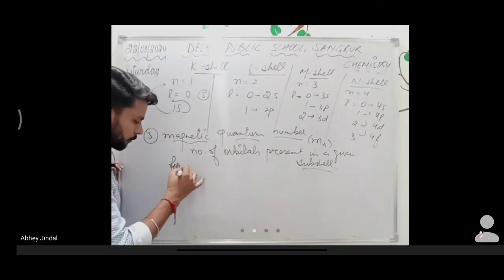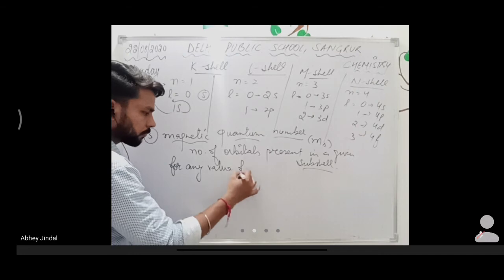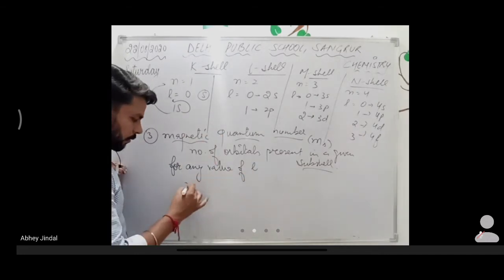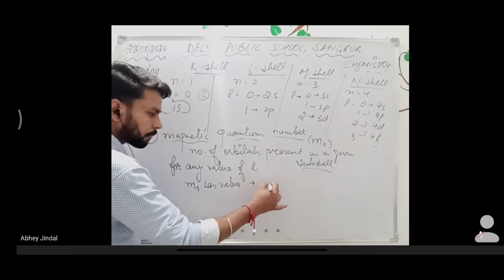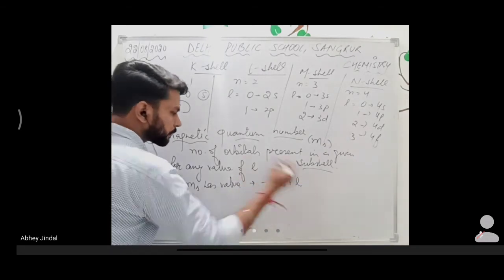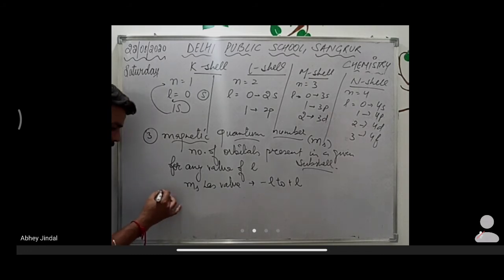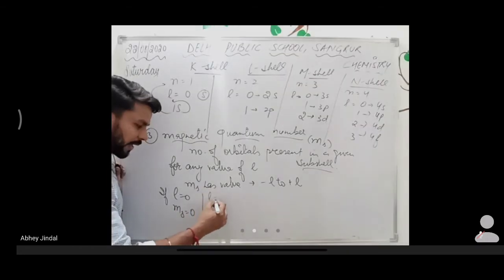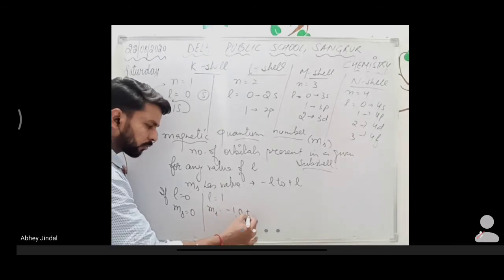So that's why it tells us about the number of orbitals in a given subshell, and for any value of l, ml has values from minus l to plus l. It means that if l is 0, then ml is also 0, minus 0 to plus 0, 0 only. If l is equal to 1, then ml has three values: minus 1, 0, plus 1.